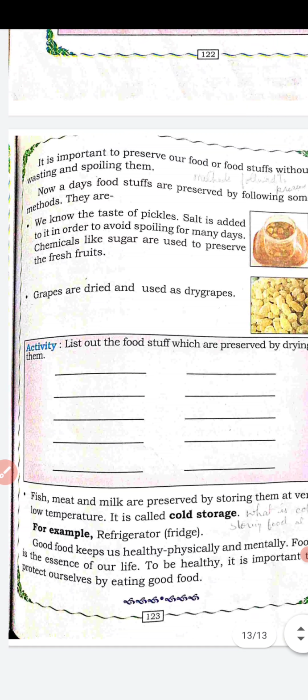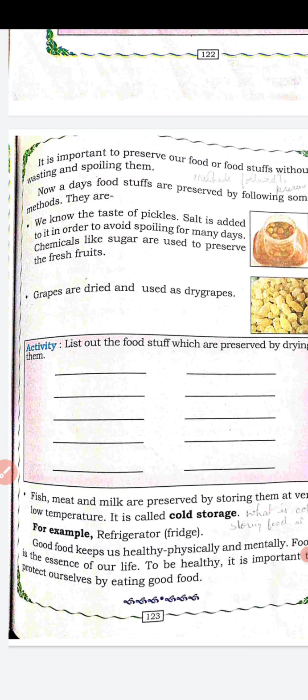Then we have the cold storage method. Cold storage means a refrigerator where the temperature is less than the normal temperature, where microorganisms cannot survive. The food items preserved by this method are fish, meat and milk. All these are stored under the cold storage method, and their spoiling can be reduced.